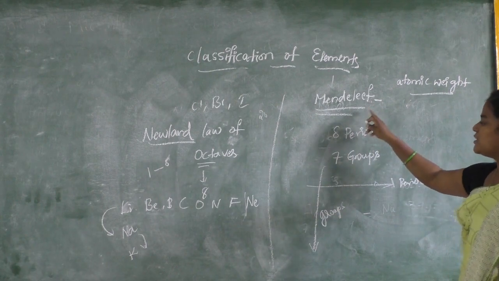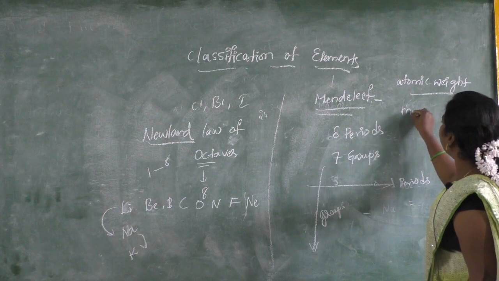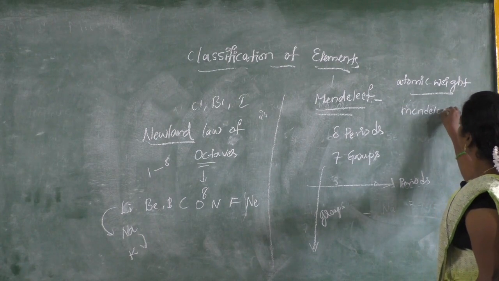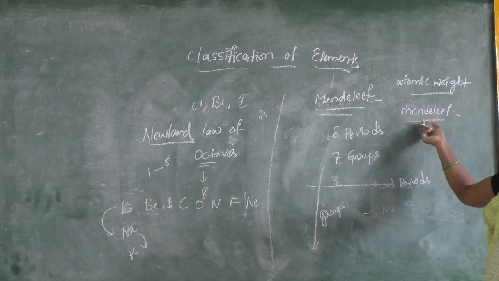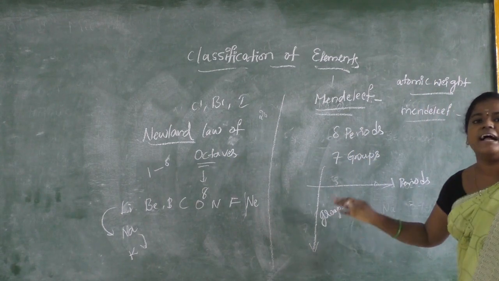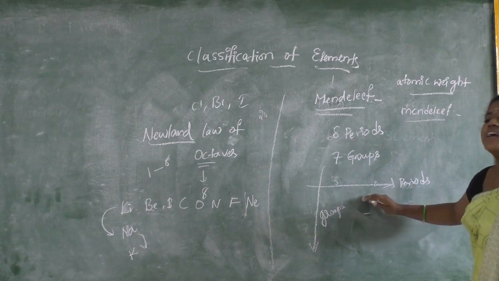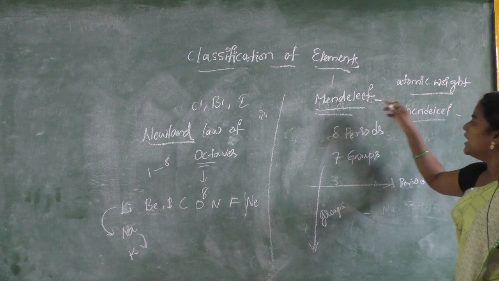So many of them are vacant. He assumed that some elements were yet to be discovered, and he left places for them. So Mendeleev also followed atomic weights. What is the Mendeleev law? The physical and chemical properties of the elements are based on atomic weight. He based it completely on atomic weight, but now we are not following this pattern. Mendeleev had some drawbacks, that is, anomalous pairs.